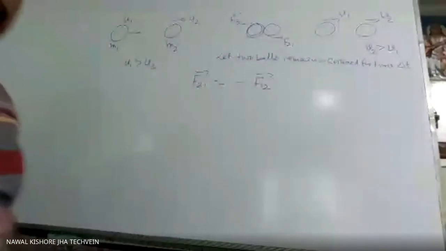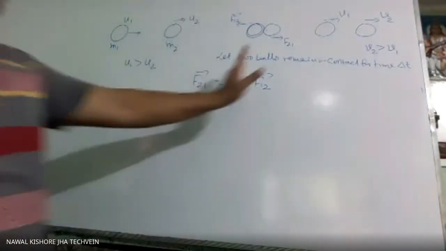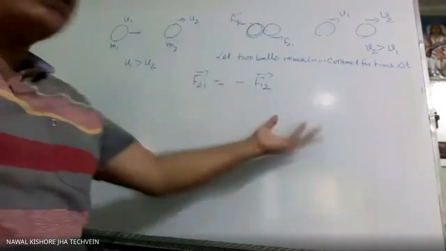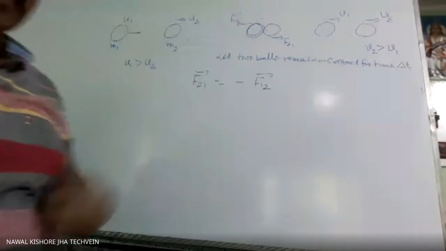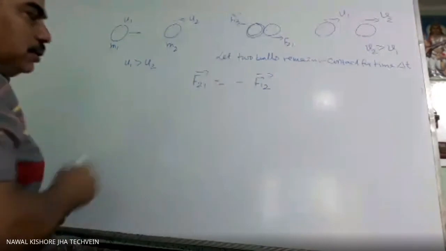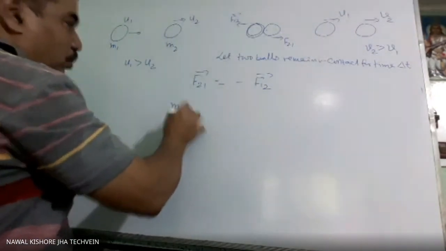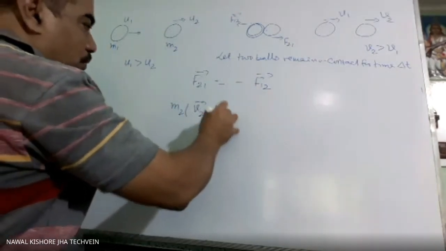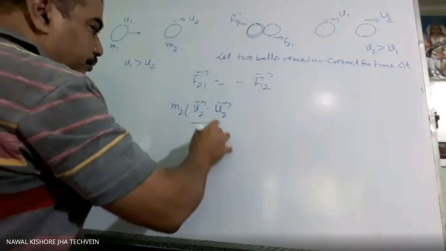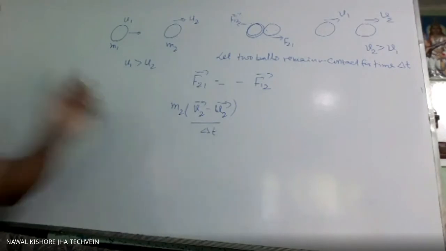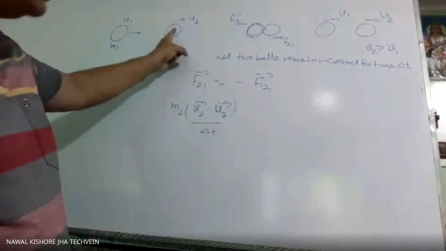So whatever change in momentum will take place, that will be during this time only. Or you can find the force directly. Force will be rate of change of momentum. So force experienced by second due to first is m2 times (v2 minus u2) by delta t, because during this time of contact only its velocity has changed from u2 to v2.